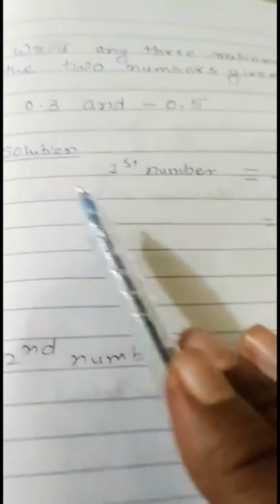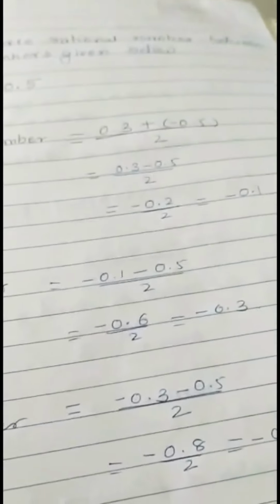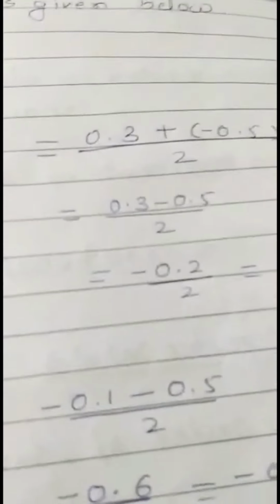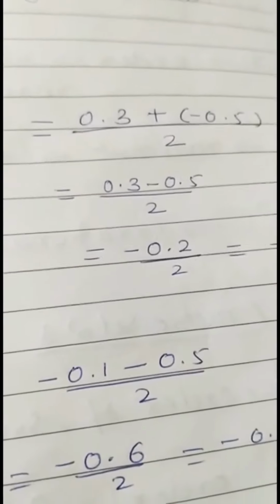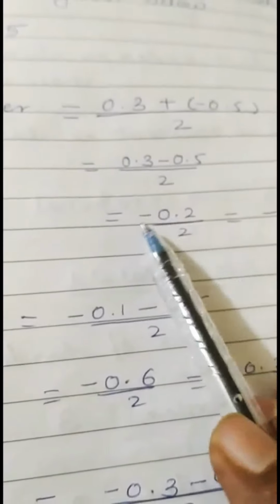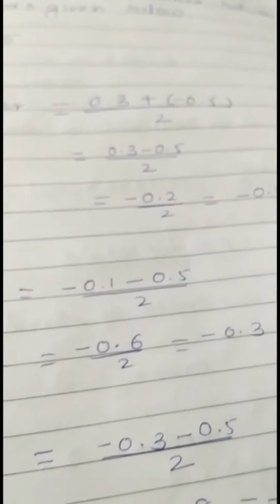How will we take them? We'll start with the first number. Addition of these two numbers, that is 0.3 plus minus 0.5. That plus minus becomes minus. Subtraction will give minus 0.2. Division will give minus 0.1.